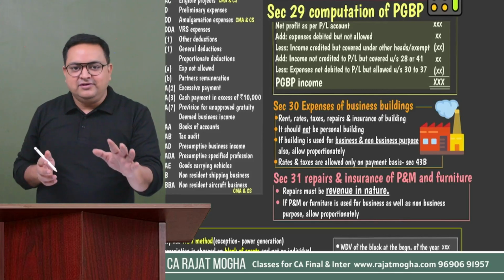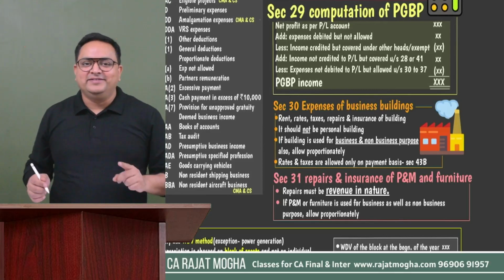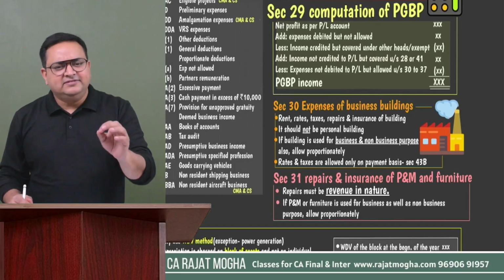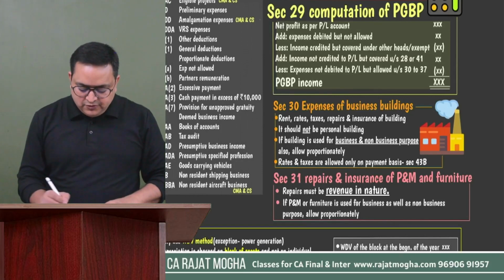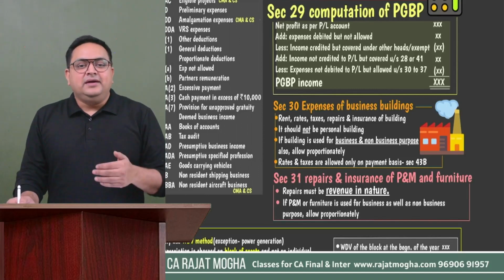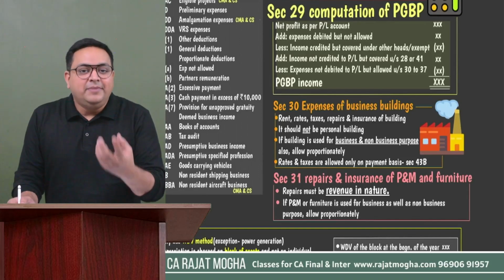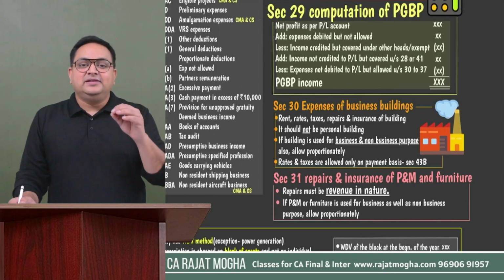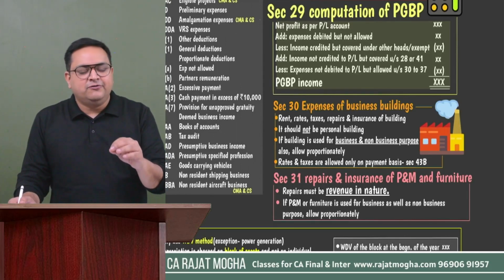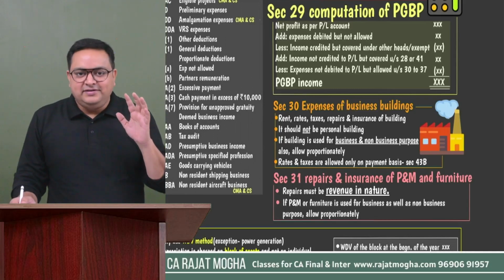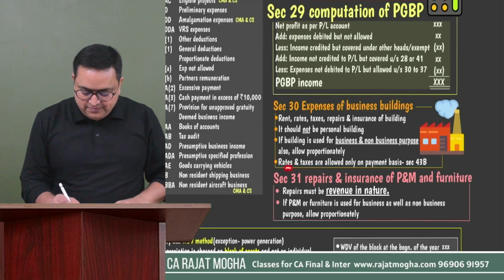So 43B, we will also discuss. That is one of the important sections. And yes, there is a little amendment also in 43B regarding MSME that I'll be discussing. Okay, so one of the expenses, rates and taxes. Let's say if you are paying any taxes related to the building, it should be allowed, but if it is mentioned that it is not yet paid up to the due date of ROI, please don't allow it, right? Because on rates and taxes, section 43B would be applicable. I hope that you are able to recall this particular provision also.